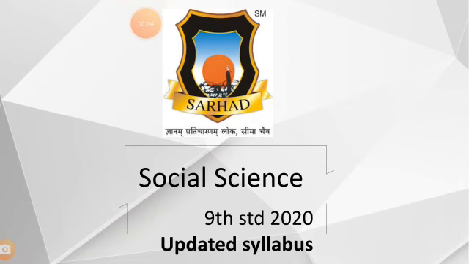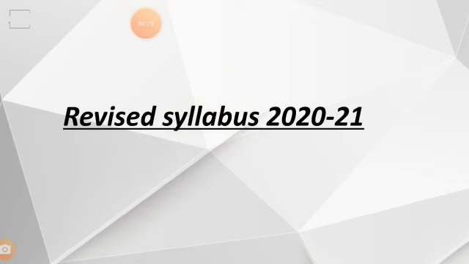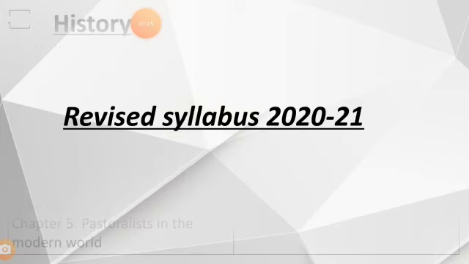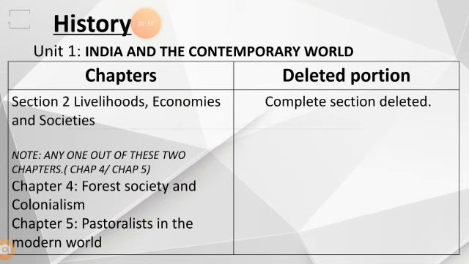Today we are going to see the updated syllabus for the class 9th standard. This is the revised syllabus of 2020-21 for this academic year. As we know, children, the CBSE board has deleted 30% of the syllabus this year. So, the first part is history, Unit 1, India and the Contemporary World.